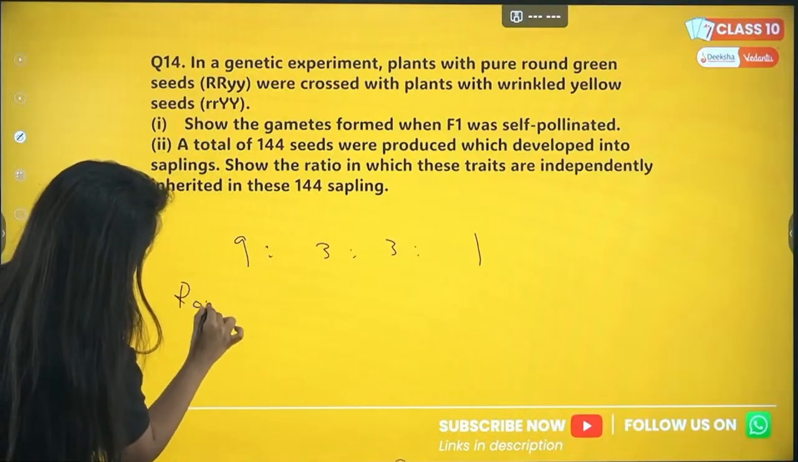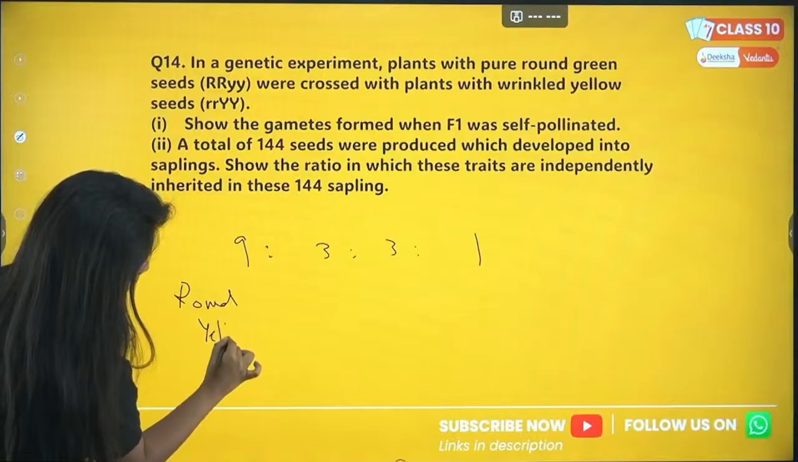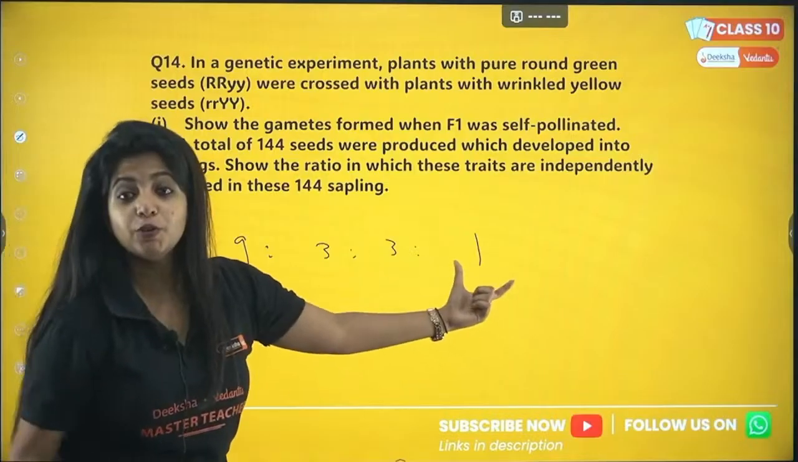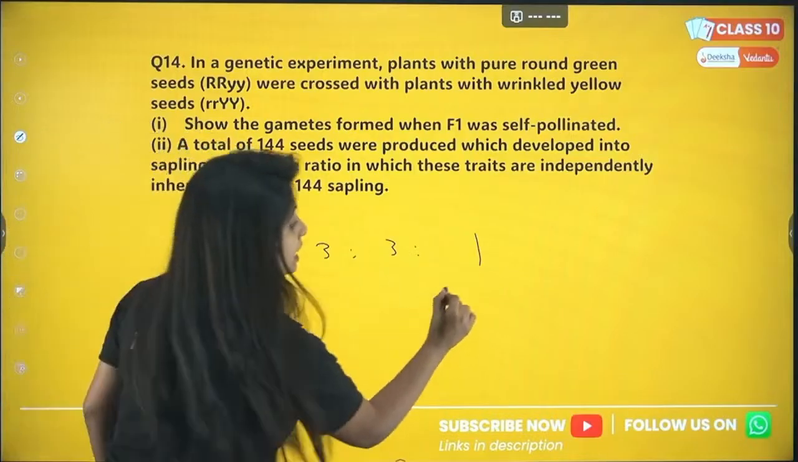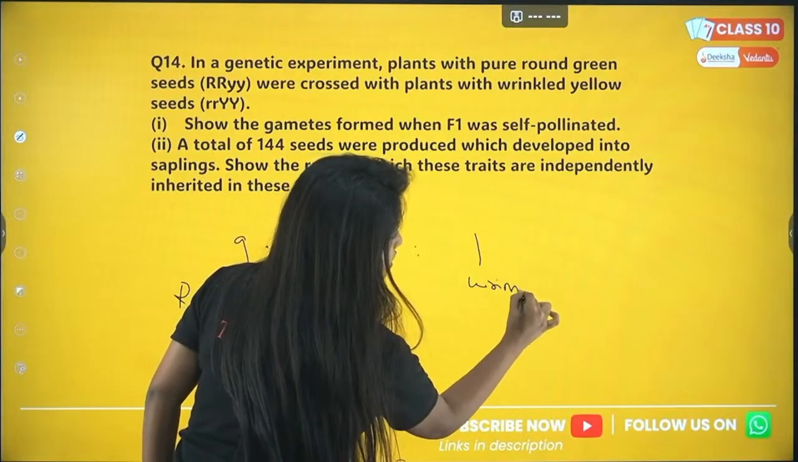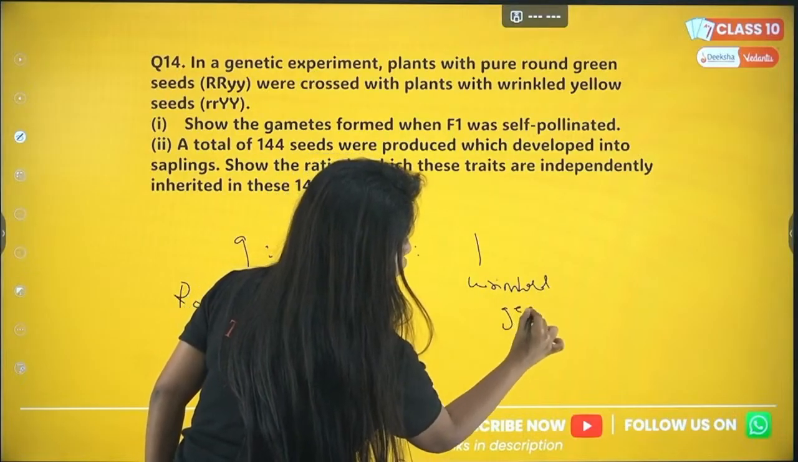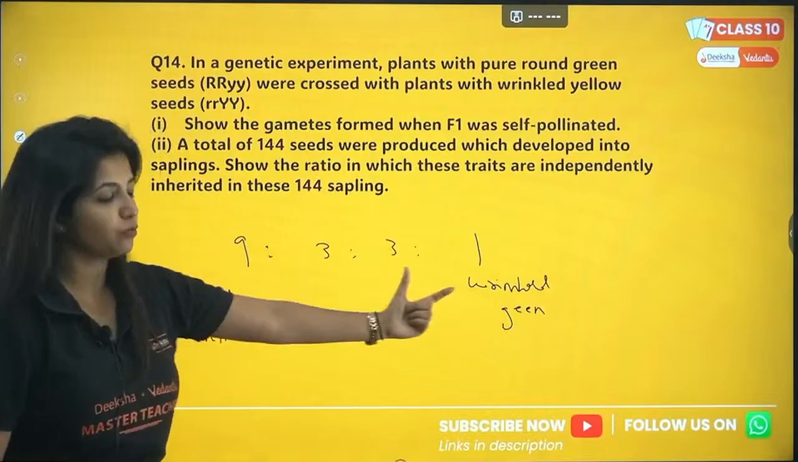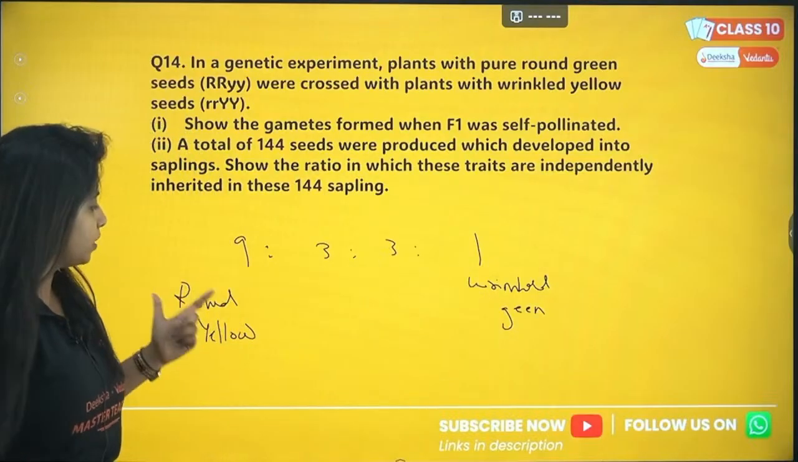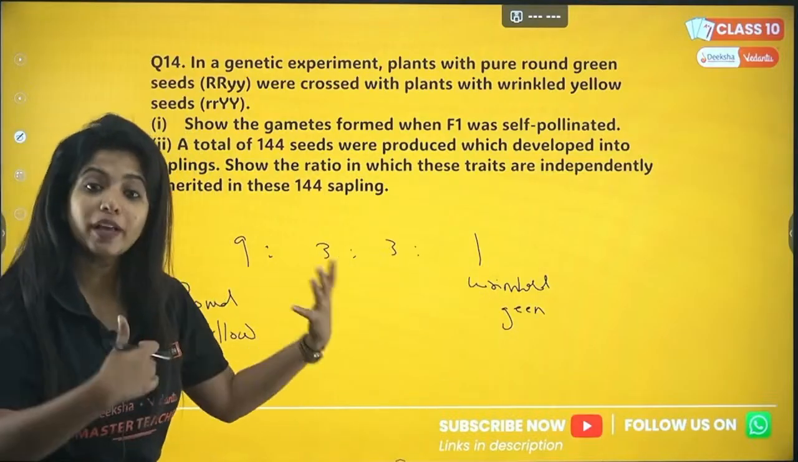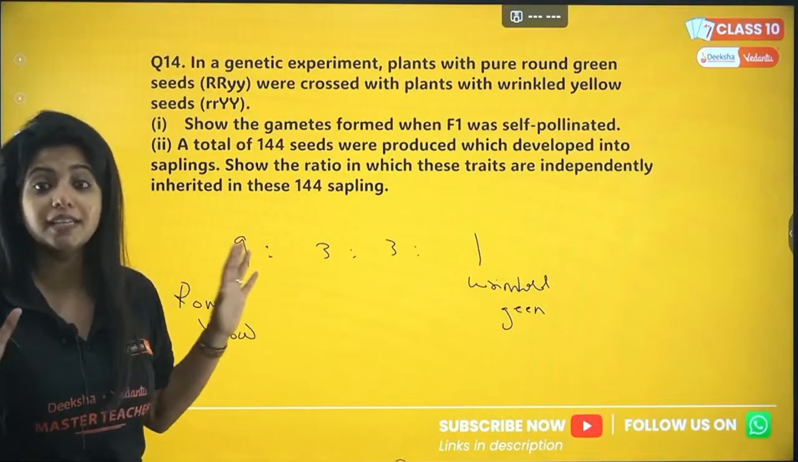Nine of them show the dominant character, which is round and yellow. Now one of them is going to show the recessive character. What is it? It is wrinkled and green. Color comes second and the shape comes first. So wrinkled and green, round and yellow. Now three are the new characters that you see, which you have not seen in the parents.